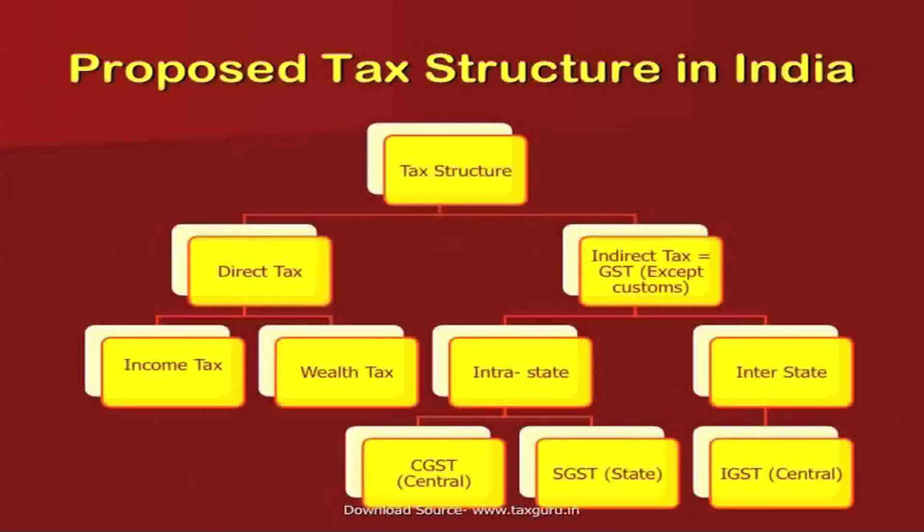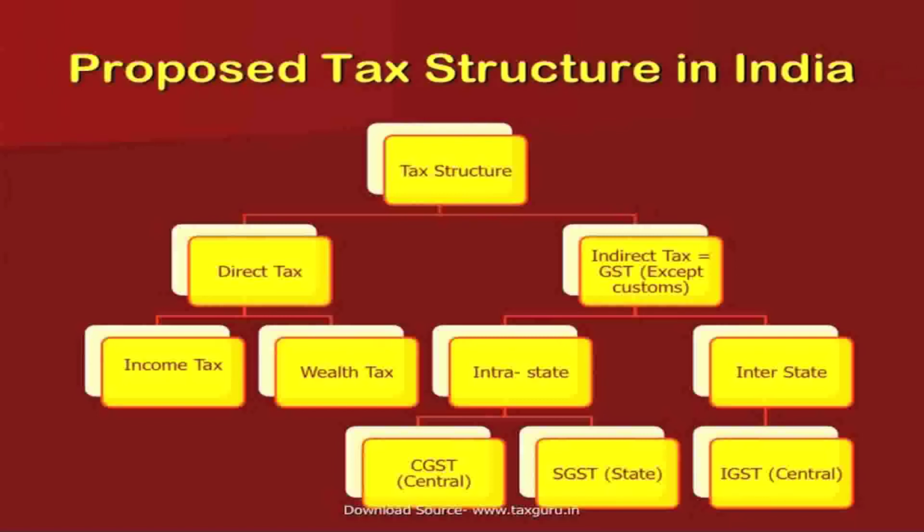Now, let us study the proposed tax under GST. We have the tax structure, that is again the direct tax and the indirect tax. The indirect tax would have a component of GST except for the customs. So, the direct tax is obviously the income tax and the wealth tax, but the indirect tax will have intrastate and interstate regulations.